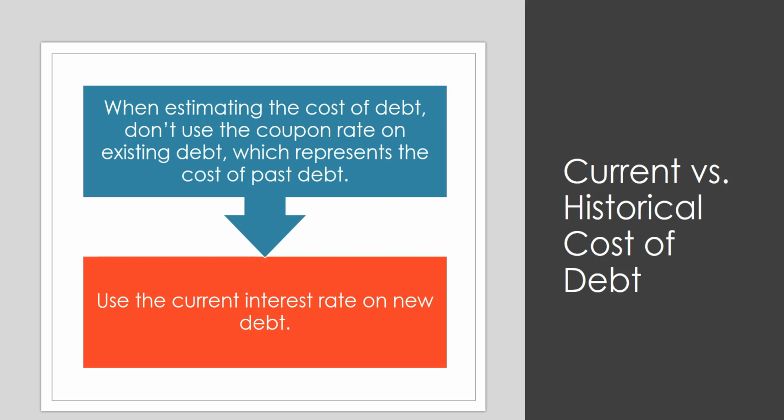Some other notes, when you're estimating the cost of debt, don't use the coupon rate on existing debt because that represents the cost of past debt. Use the current interest rate on new debt instead.